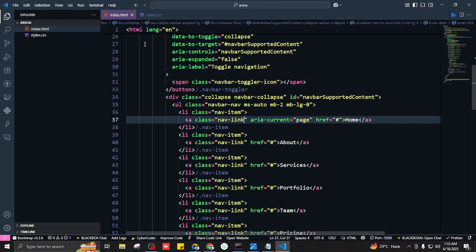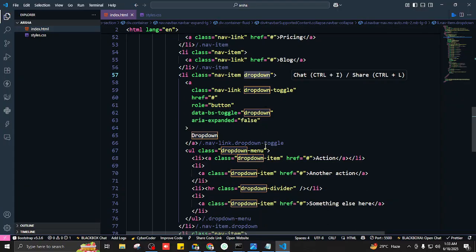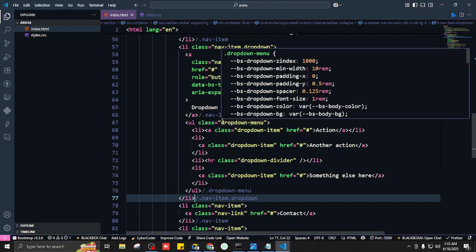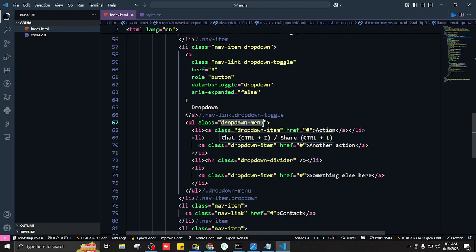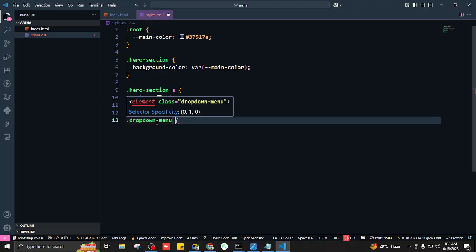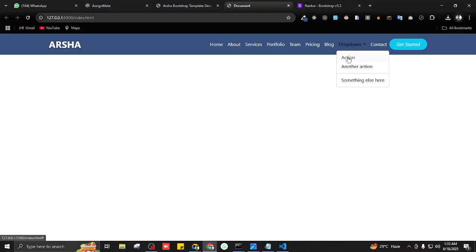So let us locate these ones. If you were to scroll a bit down, we'll see the class with the name of dropdown. So everything inside this dropdown menu class, we don't want it to have a white color, we want it to have a black color. So this is the class we want to target. I'll copy it in the styles, paste it, and say every A inside the dropdown menu we want to have a color of black. Save it, and now they're black. Any questions?